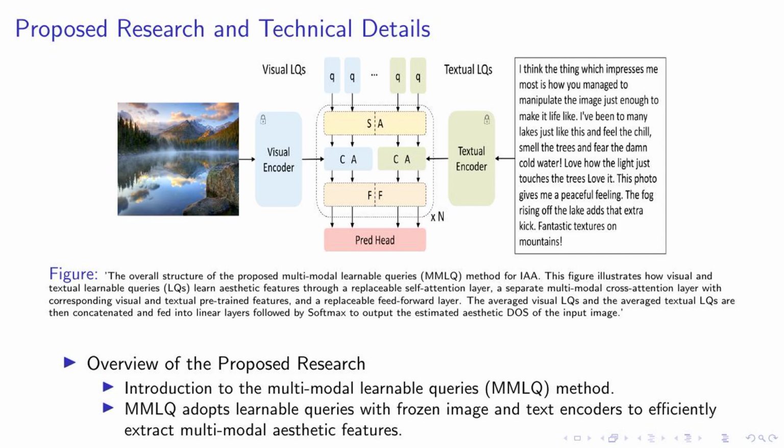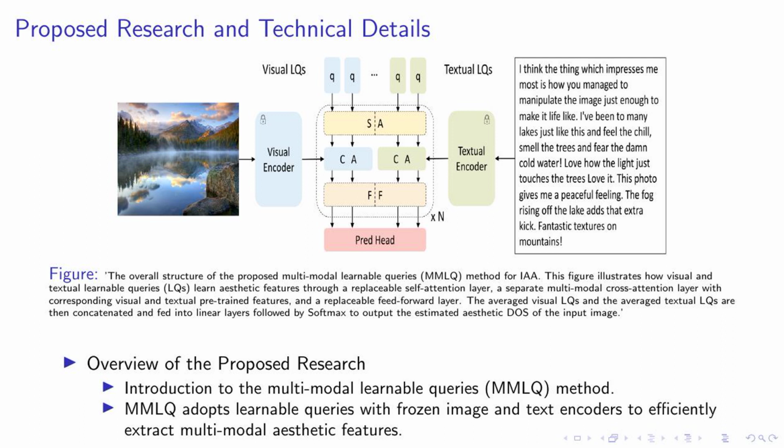Moving forward, let's delve deeper into the technical details of our proposed research. As you can see in the figure, the overall structure of our multimodal learnable queries, or MMLQ, method is illustrated. This method is designed for image aesthetic assessment, or IAA. The MMLQ method uses visual and textual learnable queries, or LQs, to learn aesthetic features. These LQs go through a replaceable self-attention layer, a separate multimodal cross-attention layer with corresponding visual and textual pre-trained features, and a replaceable feed-forward layer.